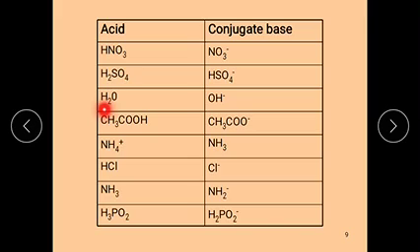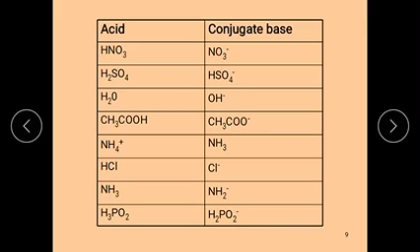H2O is an acid, its conjugate base is OH minus. CH3COOH, acetic acid, converts to CH3COO minus. That means CH3COOH is an acid and its conjugate base is CH3COO minus. And the next one is NH4 plus. NH4 plus is an acid, its conjugate base is NH3.